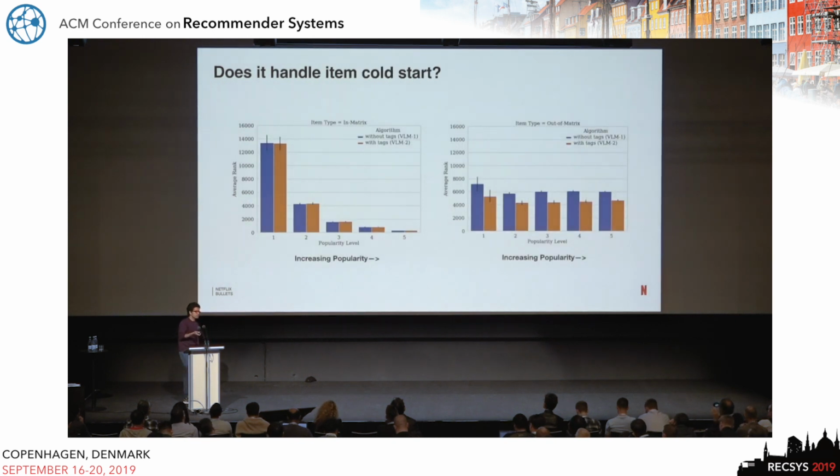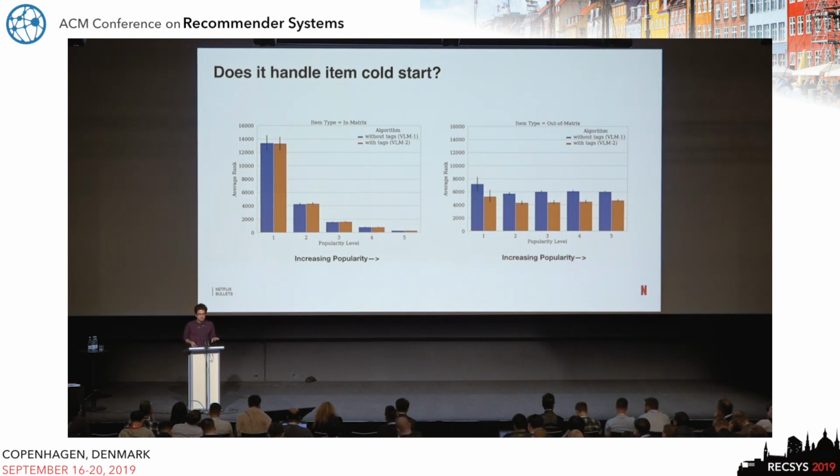The third thing which I mentioned was whether our inclusion of metadata helps our case of item cold start. Here there are two plots. First I'll try to describe the right one. We want to simulate the use case of cold starting. So basically what we did in this experiment, we censored out a small set of items from our training data set and then pretended that those are items which are cold starting.